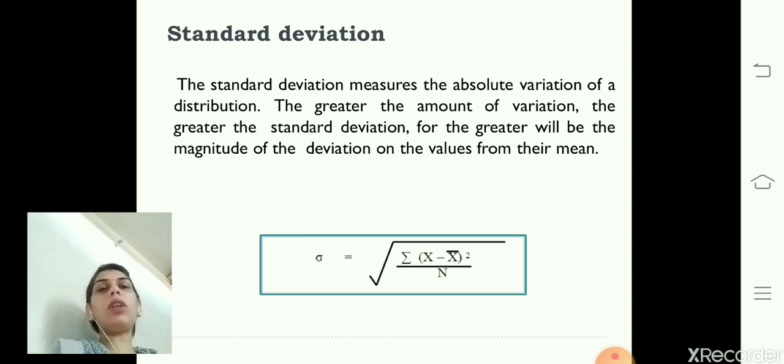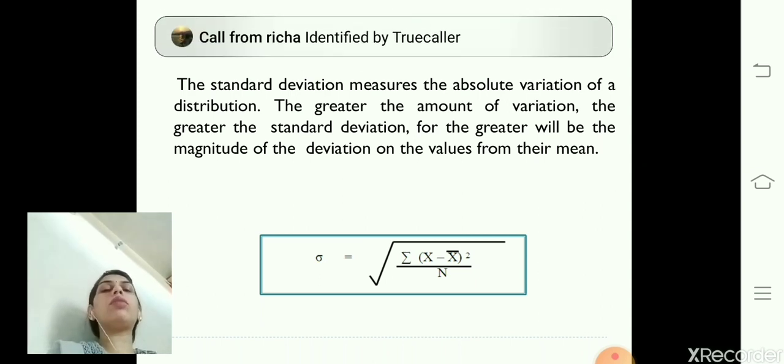We can see the formula of standard deviation. It is denoted by the letter sigma. Sigma equals the square root of the summation of (x minus x bar) squared upon n. Here x is the value of the data set, and x bar is the mean. To calculate the standard deviation, first we need to calculate the mean, and after that we can calculate the standard deviation.